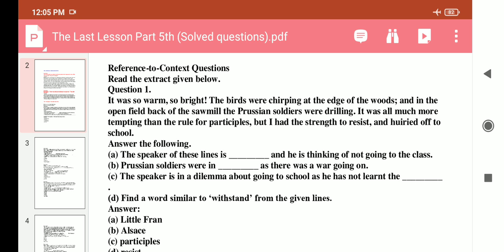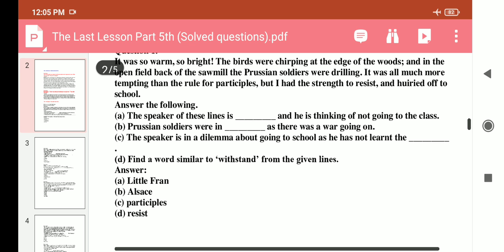The speaker of these lines is dash dash, and he is thinking of not going to the class. The speaker of these lines is Little Franz. Question B: Prussian soldiers were in dash dash as there was a war going on. Prussian soldiers were in Alsace. Question C: The speaker is in a dilemma about going to school as he has not learned the dash dash, the participles. The answer is participles.